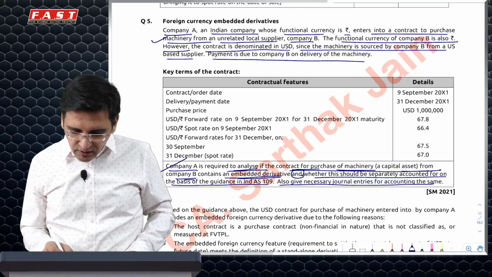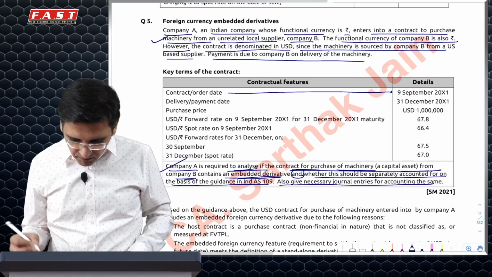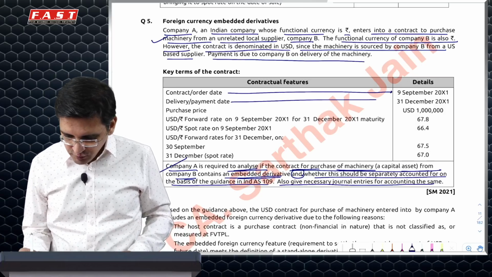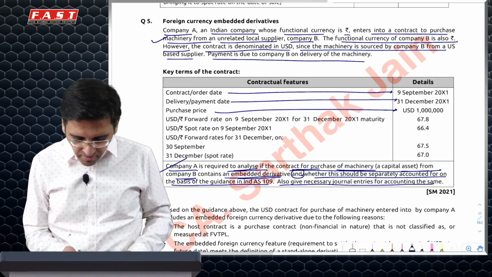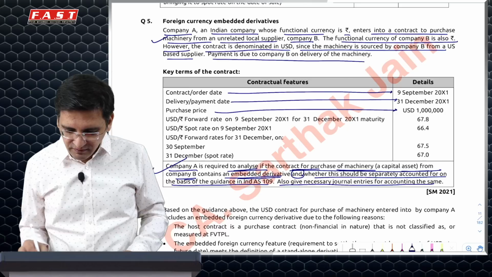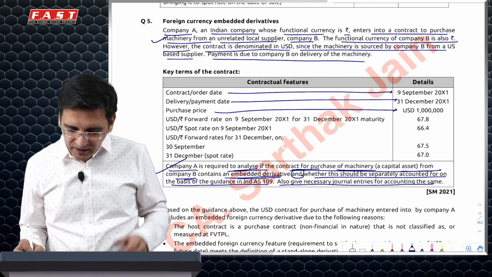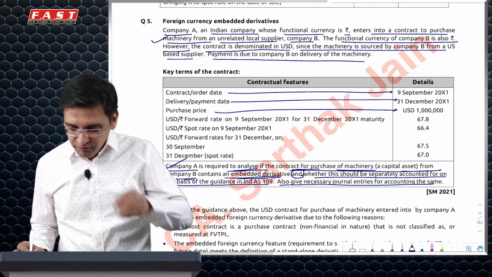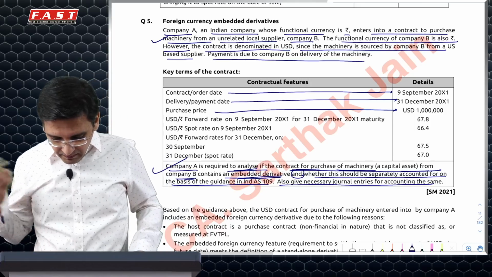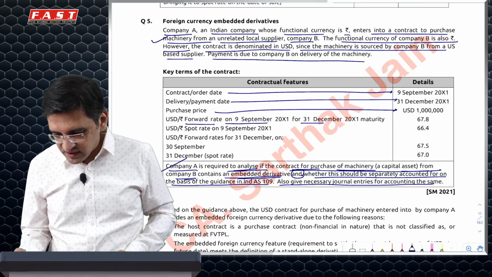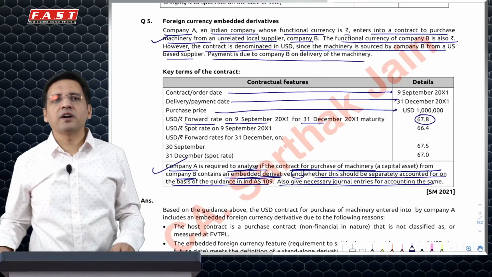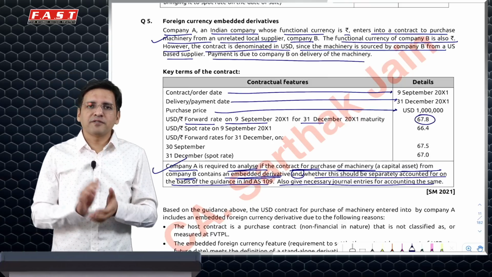The contract actually happened on 9th of September and the future date was 31st December. The purchase price was $1 million. I would have to fix the price of the machine as to what would be the forward price on 9th September for a dollar payable at 31st December. So it says forward on 9th for 31st is 67.8. So 67.8 into $1 million is the fixed price of the machine.